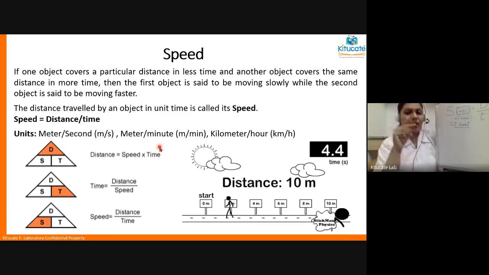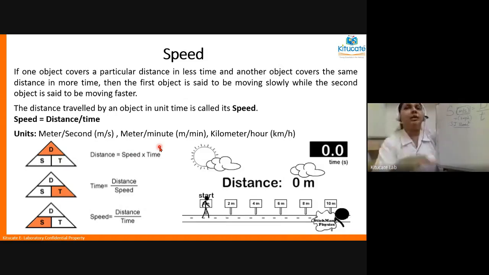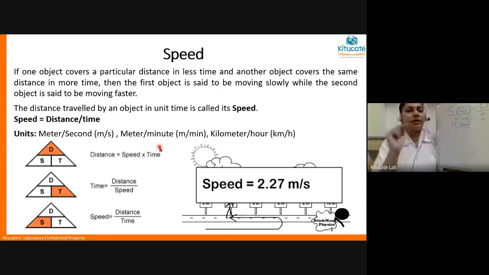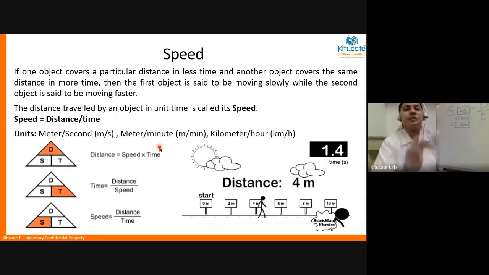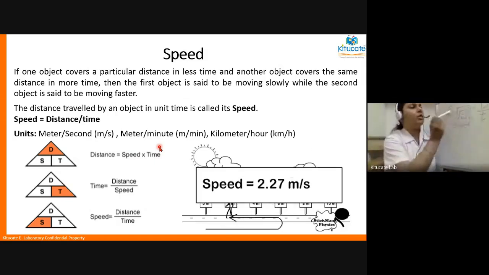Adhya is running at a speed of 5 meter per second and she's been running for say 10 seconds or 15 seconds. Then I can tell you that at that speed, if she keeps running for 10 seconds, what is the distance that she would have traveled? So three parameters, all three are variables.